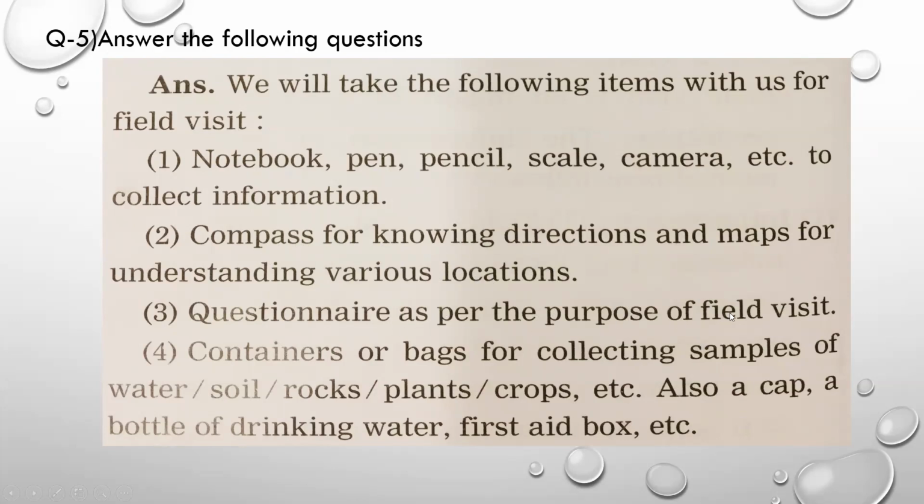For that we require compass and maps. Questionnaire as per the purpose of field visit. The place where you are going to visit, depending upon that, you will prepare the list of questions. Containers or bags for collecting the samples of water, soil, rocks, plants, crops, etc. Also a cap, a bottle of drinking water, first aid box, etc. So these things are expected. We should carry them with us when we are planning for any particular field visit. You can also add some other points on your own.